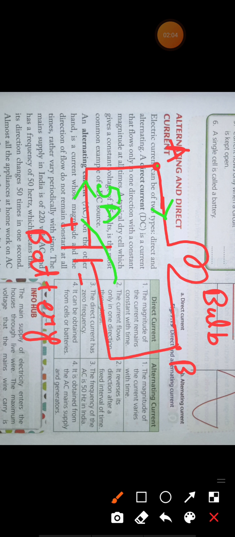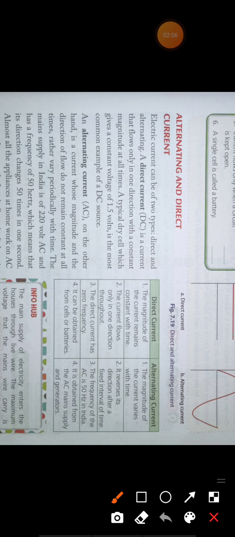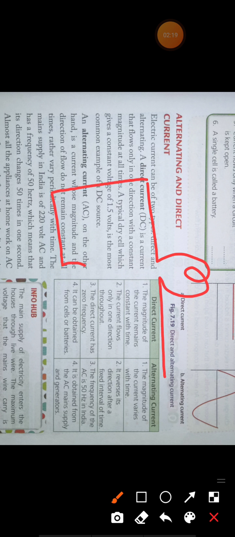So what is AC? AC current is the current in which the magnitude and the direction of the current change with respect to time. For example, suppose here you have the same bulb and you have connected this bulb with an AC source. So look, this is the symbol of an AC source. Suppose this point is A, this point is B, and this is your bulb.